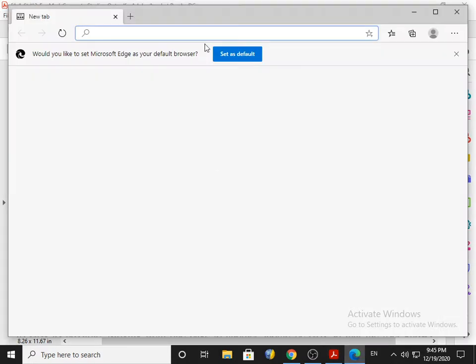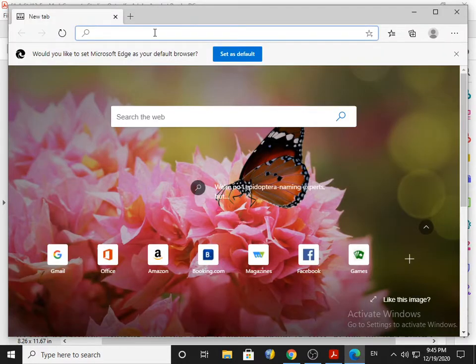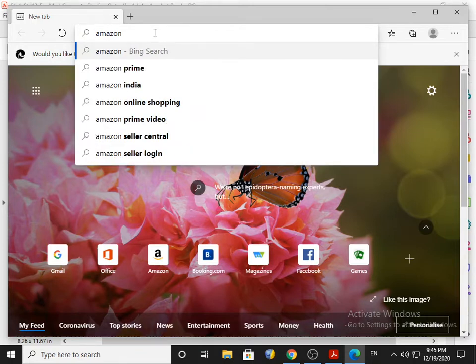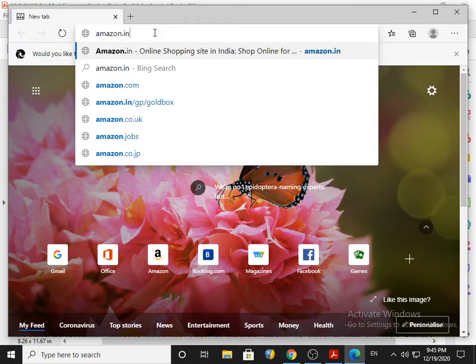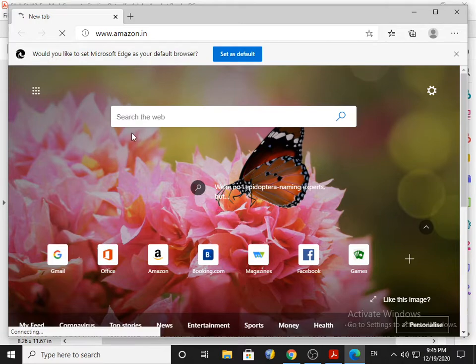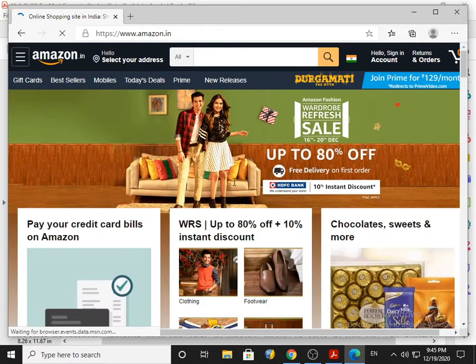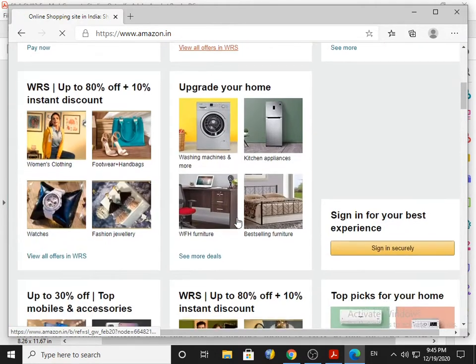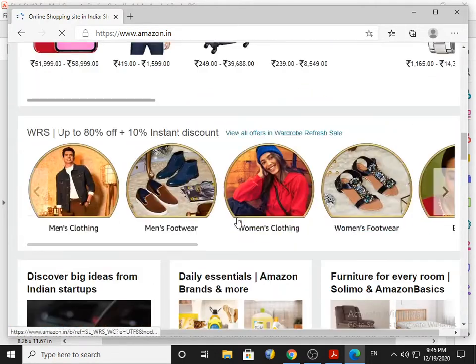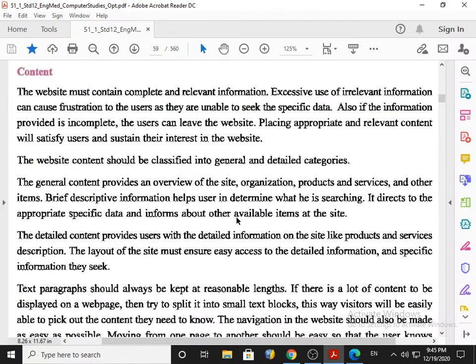For example, if I open here Amazon.in, this is general, where you are able to see, according to the textbook, the overview of the site, organization, product, service. But if you click on a specific item, it will provide you the detailed information.